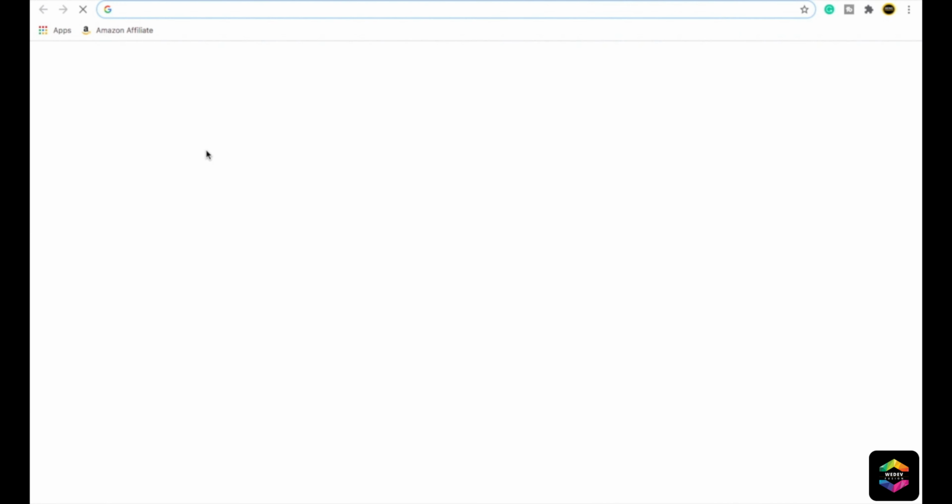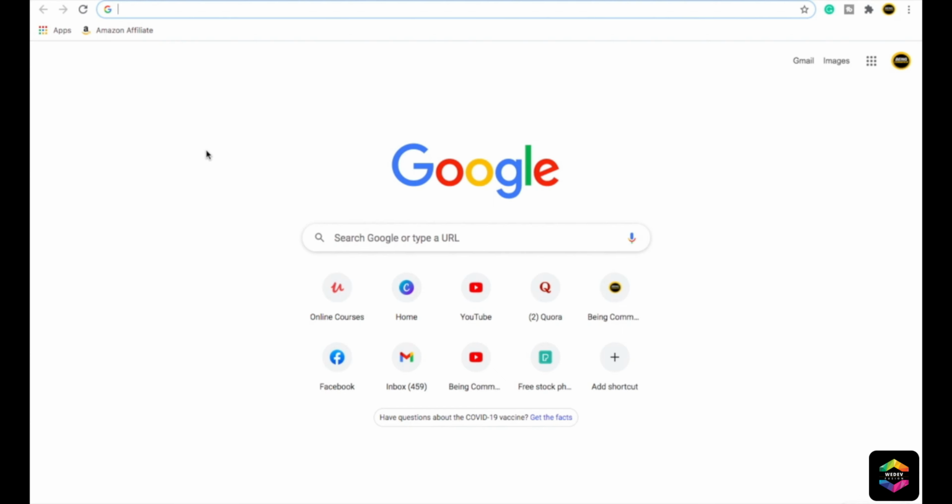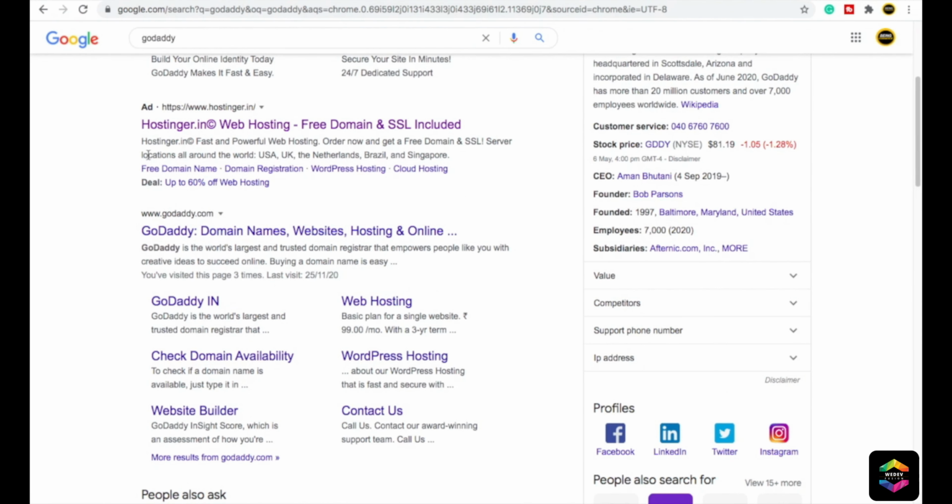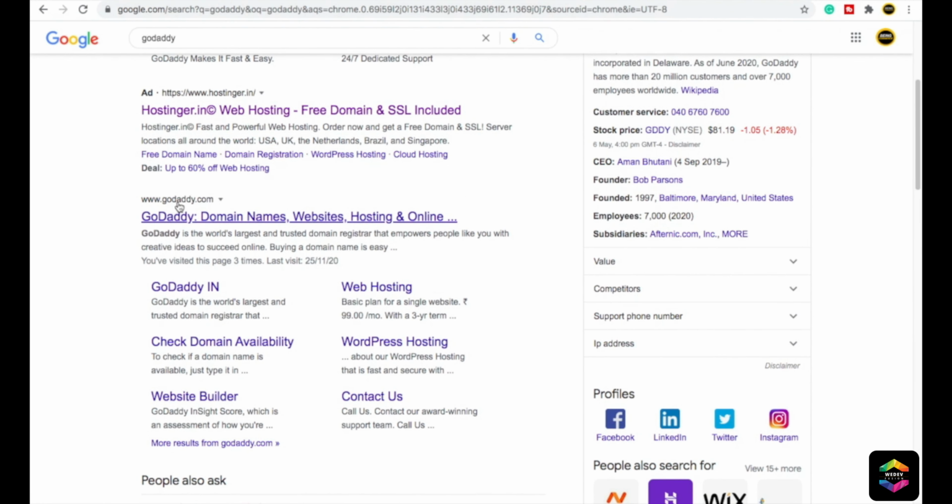So similarly, you can acquire a domain on GoDaddy. It's very easy. You just need to search GoDaddy in the browser, then click on enter. So here you will see advertisements. At the very bottom you will see this GoDaddy link. You just need to click here.